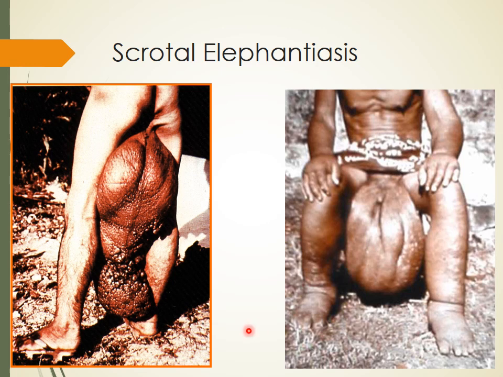Here you can see the scrotum, and the sides are swollen. Here the hand is also involved, both the hands, both the legs, and even the scrotum. So this is scrotal elephantiasis. Basically it may involve any organ, even the breast, but the most common organ involved is the leg.